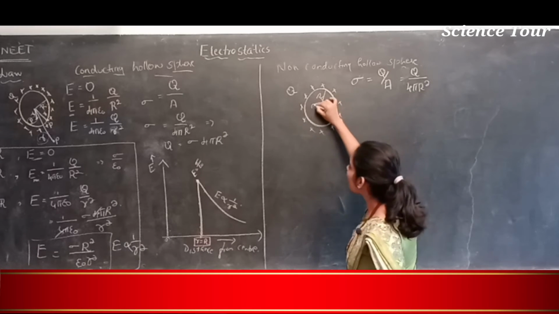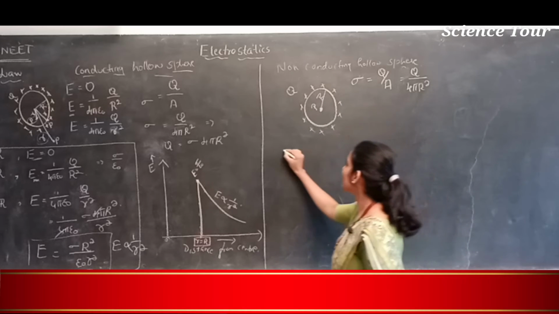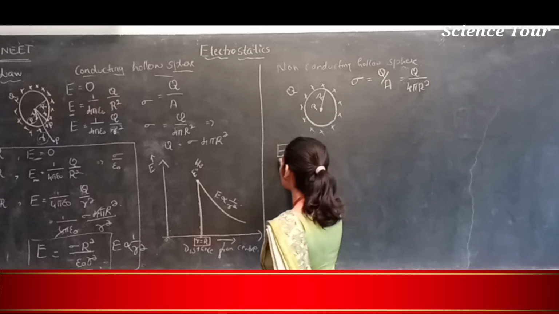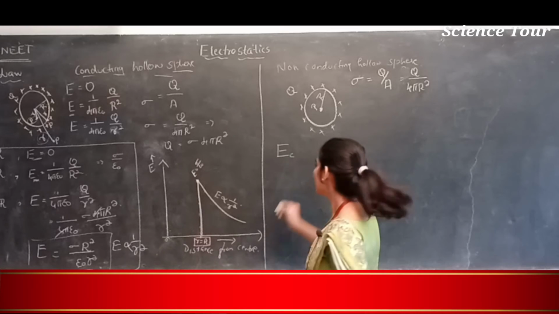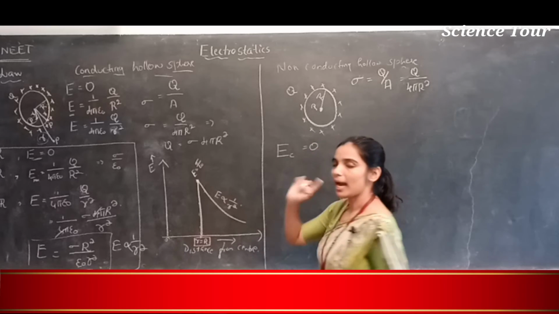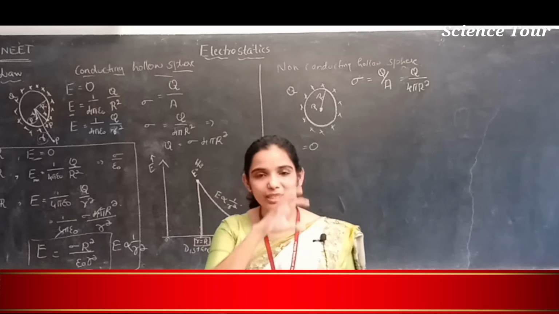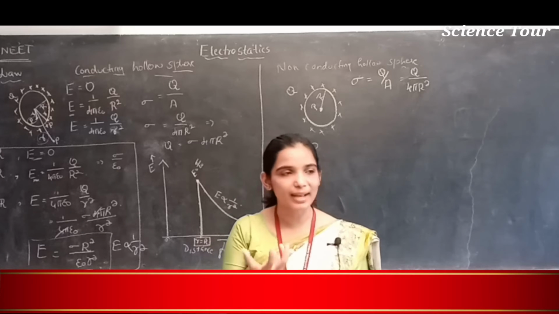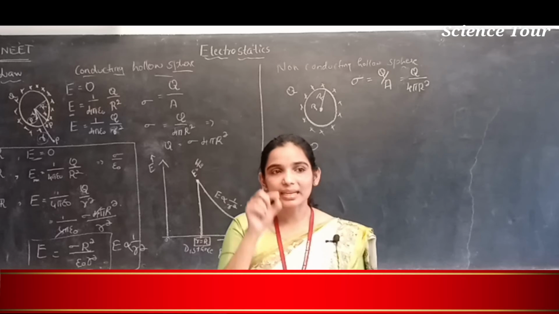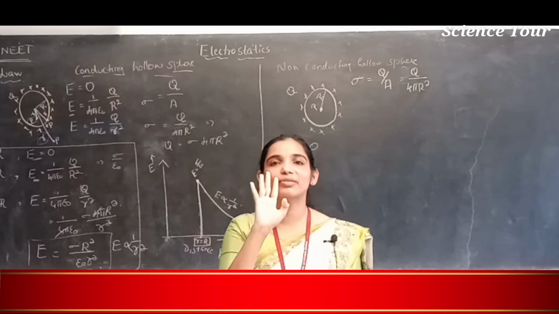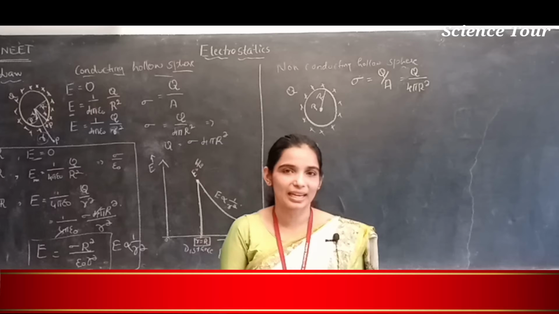So if the point P is at the center, then the electric field intensity at the center, let me call it EC, is equal to 0. At the center it will always be 0 for a non-conducting sphere. If your plastic ball is charged by rubbing, then at the center of that ball, electric field intensity will always be 0. If you stand inside at the center, you won't experience any electric field.